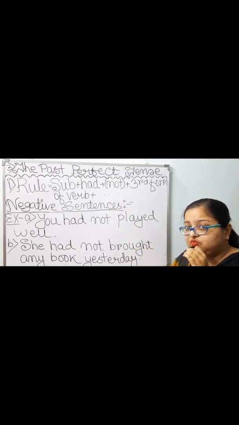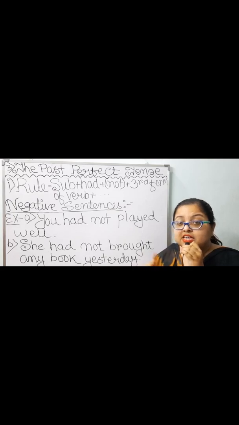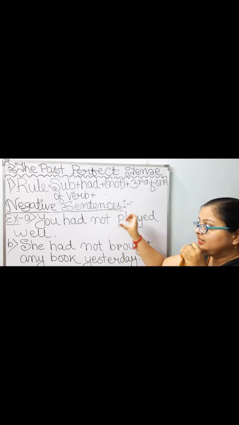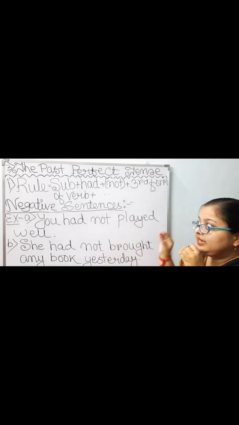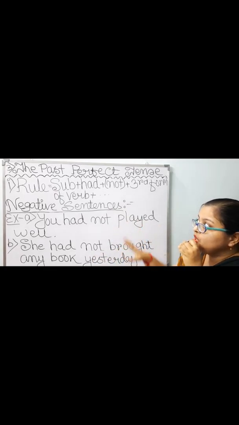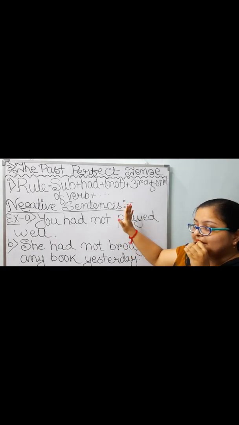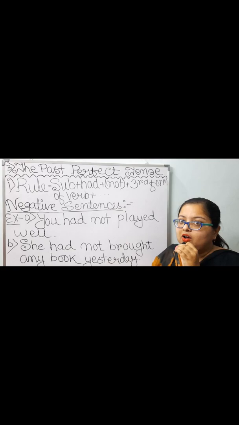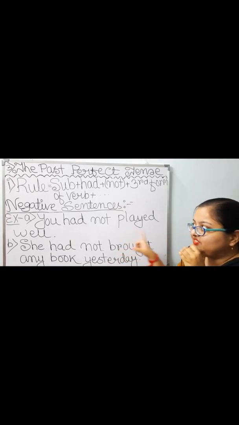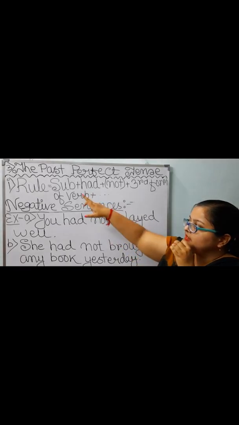In case of positive sentences, we have not applied this word not. In case of negative sentences, we have to apply this word not in order to form negative sentences out of this rule. Now let's see.